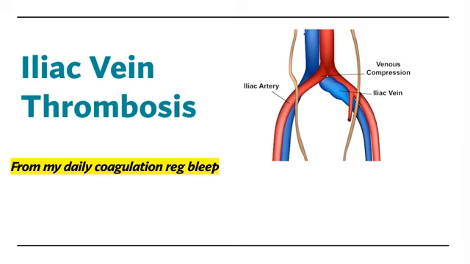So we initially started him on low molecular weight heparin treatment dose. His platelet counts were normal. He has no previous bleeding history. His renal functions were normal as well. So we gave him the routine adult treatment dose of heparin, which is 1.5 milligram per kg of enoxaparin. We use enoxaparin in our trust.